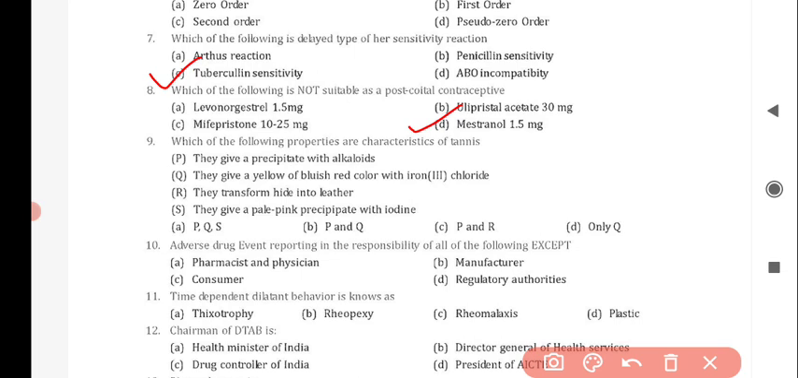Next question is, which of the following properties are characteristics of tannins? And these properties include P and R, that is, they give a precipitate with alkaloids and they transform hide into leather. Answer is option C, P and R. Next question is, adverse drug event reporting is the responsibility of all of the following except, and the correct answer is option D, regulatory authorities.